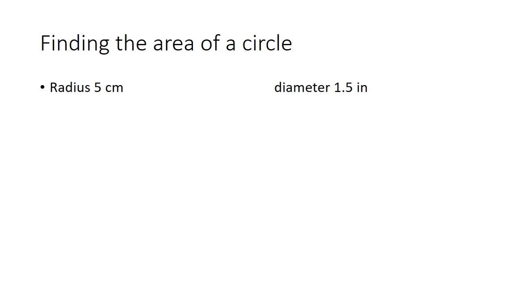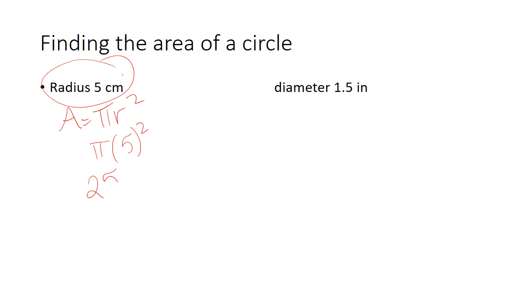Finding area can be a little bit trickier. Just got to be careful with the squaring of the radius. So let's look at our radius is 5 centimeters. Remember, it's pi r squared is the area of a circle. We're going to keep our pi there, put our r in. We're going to square the r, so 5 times 5 is 25. So in terms of pi, our area is 25 pi. If we're wanting to take that on down to a decimal number, that would be 78.5 centimeters squared. Remember, area is always squared.